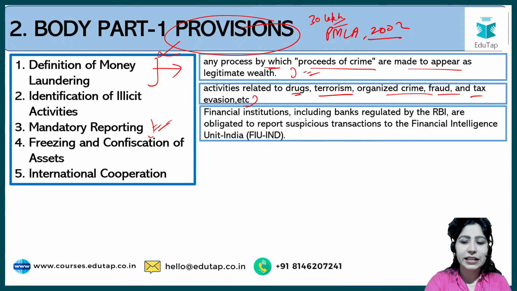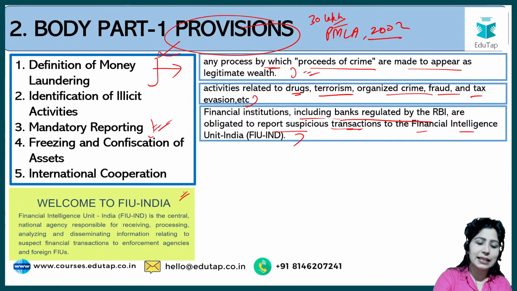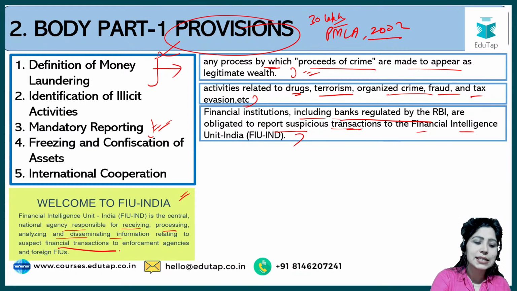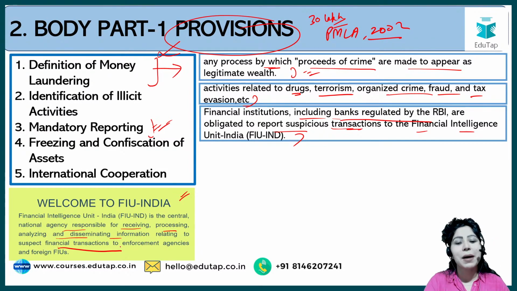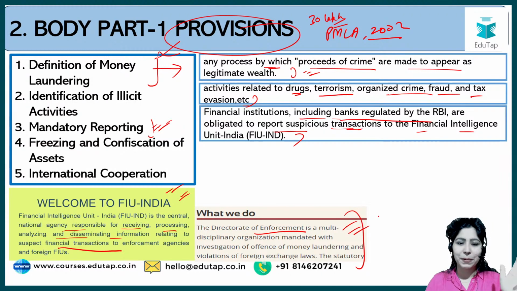So financial institutions including banks regulated by RBI are obligated to report suspicious transactions to the FIU India, that is Financial Intelligence Unit. यह उनकी website का screenshot है. So basically it is a national agency responsible for receiving, processing, analyzing and disseminating information relating to suspected financial transactions. उसके बाद कौन काम करेगा? Financial Intelligence Unit intelligence का काम करेगी. Action कौन लेगा under PMLA? That is Directorate of Enforcement. So ED आपका action लेगी under the PMLA Act.